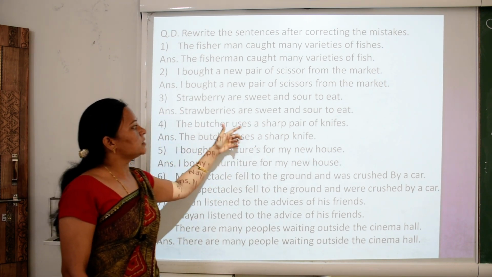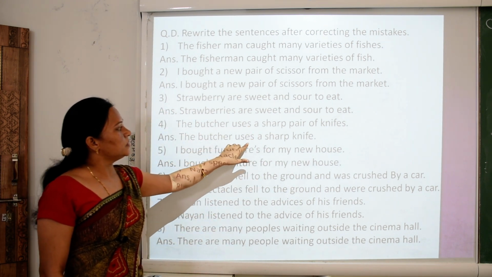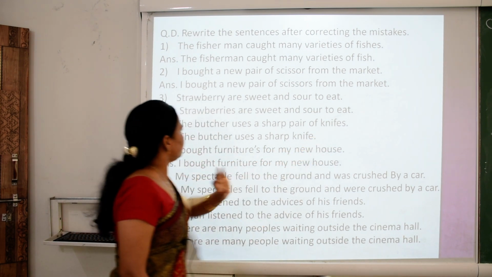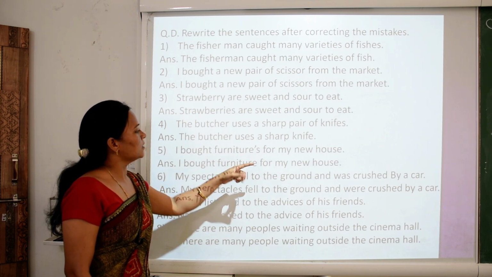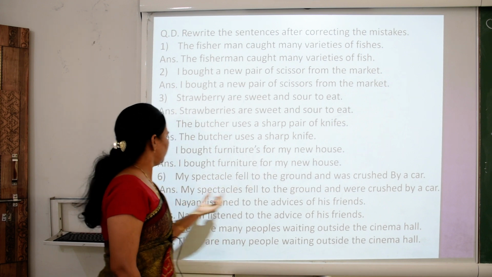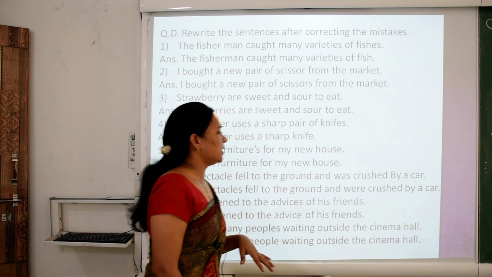The butcher uses a sharp pair of knives. I bought furniture for my new house. My spectacle fell to the ground and was crushed by a car.